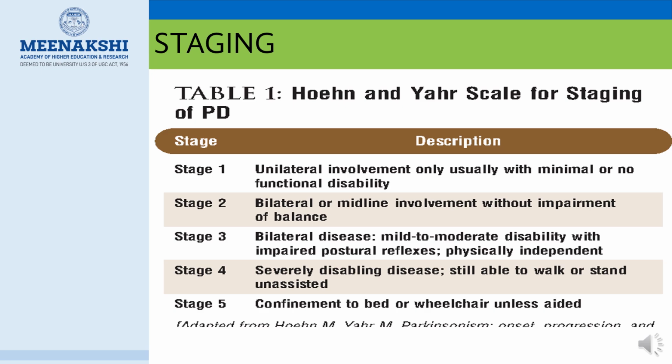Now let's discuss the staging. Table 1 represents the Hoehn and Yahr scale for staging of PD. In stage 1, unilateral involvement only, usually with minimal or no functional disability. In stage 2, bilateral or midline involvement without impairment of balance. In stage 3, bilateral disease with mild to moderate disability, impaired postural reflexes, and physically independent. In stage 4, severely disabling disease, still able to walk or stand unassisted. In stage 5, confinement to bed or wheelchair unless aided.